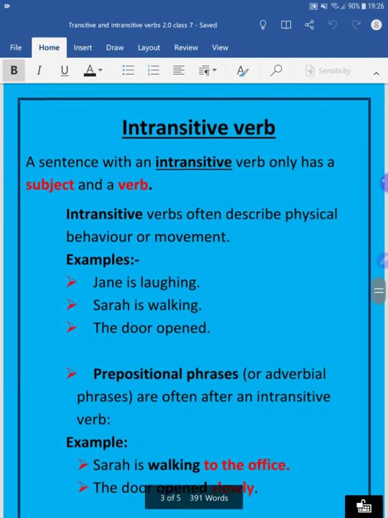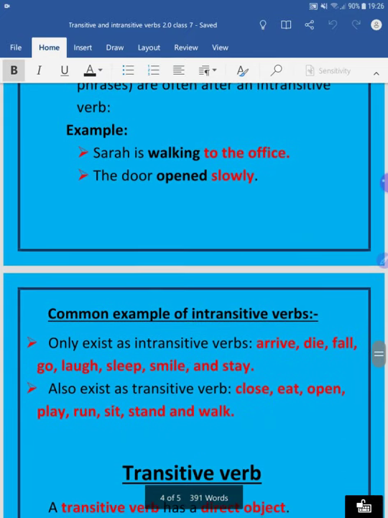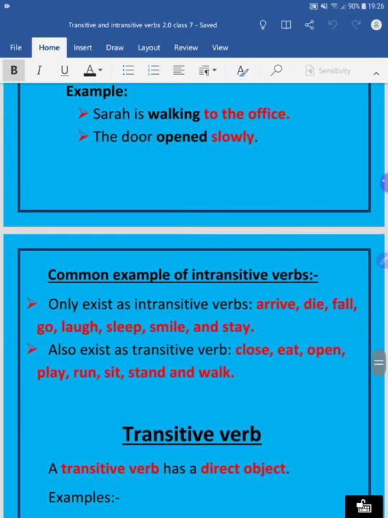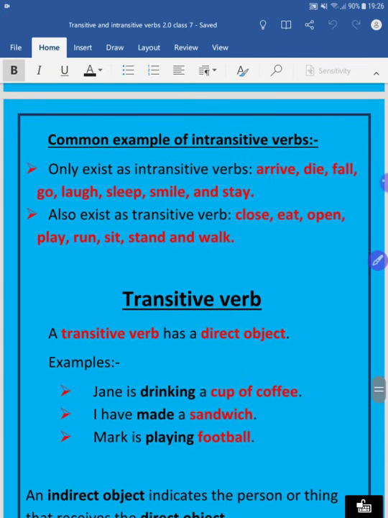And we have also learned some common verbs which could be transitive as well as intransitive, like close, eat, open, play. These are both transitive and intransitive. So today we are going to learn about transitive verbs. Now let us start. Transitive verb.